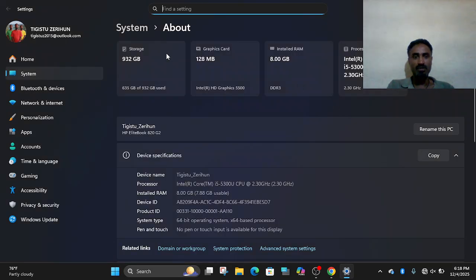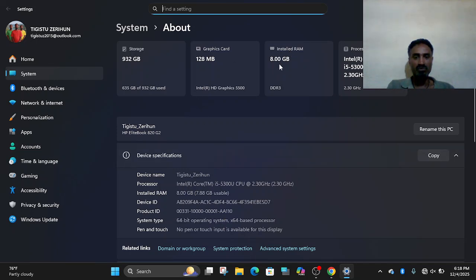Here, by using right click properties, you can know the system properties of a particular computer. For instance, here is the type of operating system: a 64-bit operating system with a 64-bit processor.